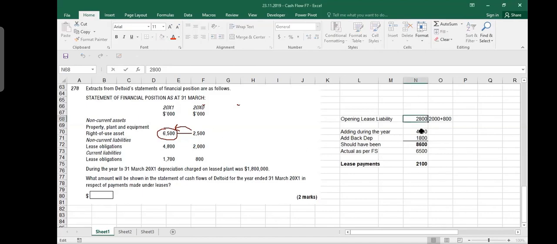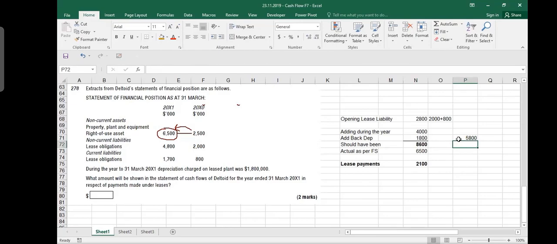So that is 4,000. But then I say add back depreciation. What does that mean? It says that during the year to 31st March 2001, depreciation charged on lease plant was 1.8 million. Like you are showing it, depreciation on this lease plant, this 6.50 actually was not 6.50. It could have been 7.3 something, or 8.3, because you depreciated it. After depreciation, it is 6.5. If there had been no depreciation, this would have been a bigger number. So actually the asset which I got is 5,800. I got 5,800 worth of new asset. Do you understand the point?